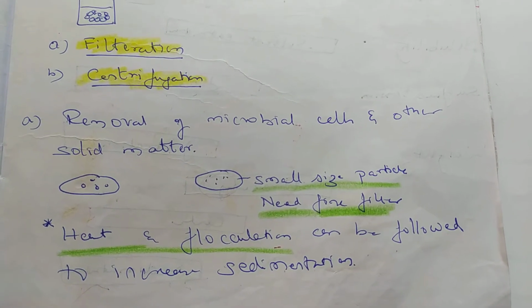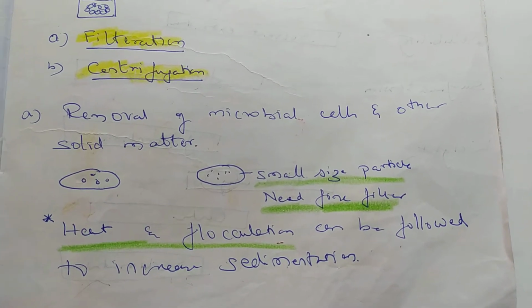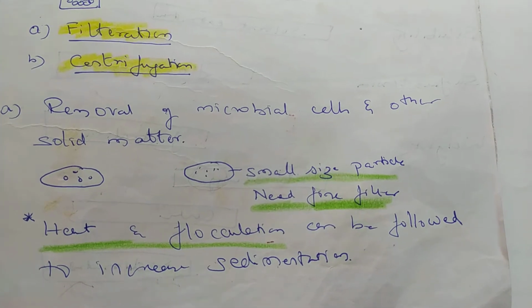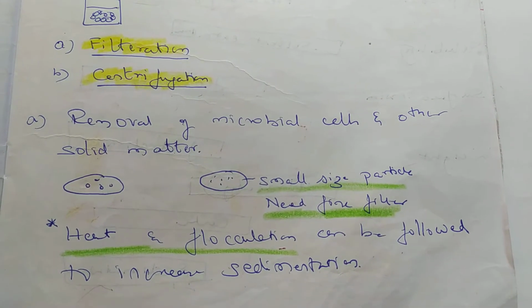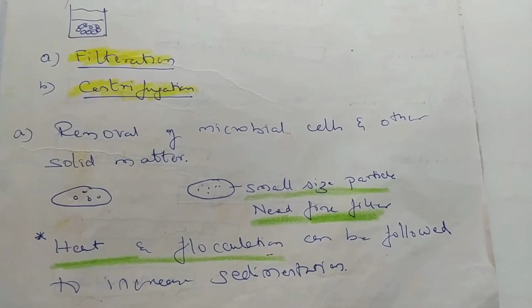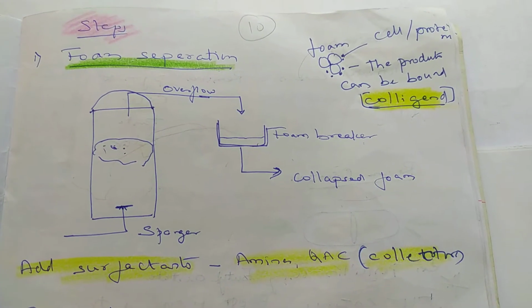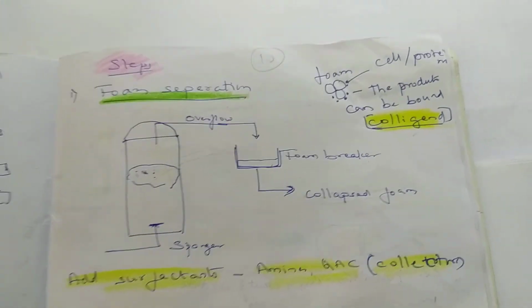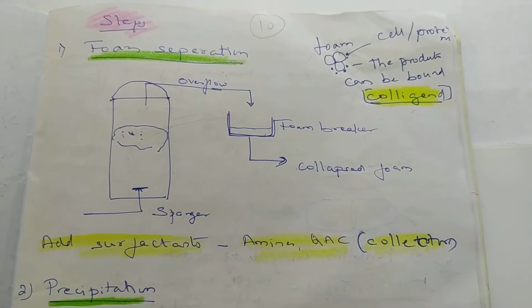You'll understand them, right? Sometimes we also go for flocculation so that our work becomes much easier. We can flocculate the sediments and then use a lesser time for filtration. One of the important things industry will look into is foam separation. Here you are seeing that the foam will have the cells and the product together.